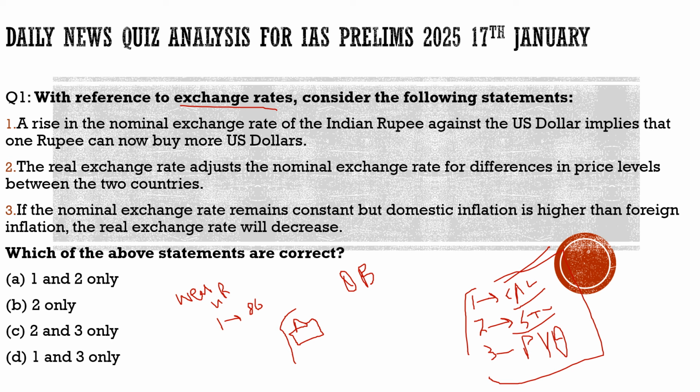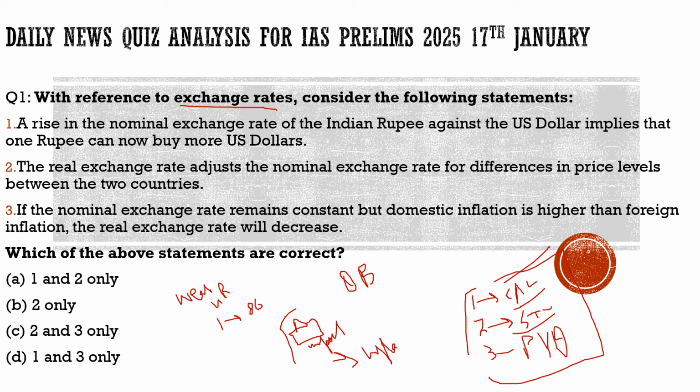Once they start importing more from the foreign companies, its impact will be directly found on the consumer price. It is going to lead to inflation in our country. This is one of the worst impacts of the weakening of the rupee.